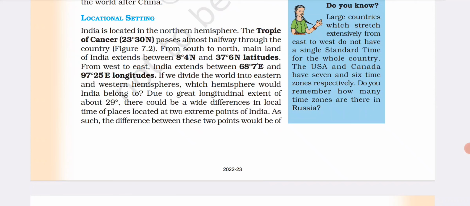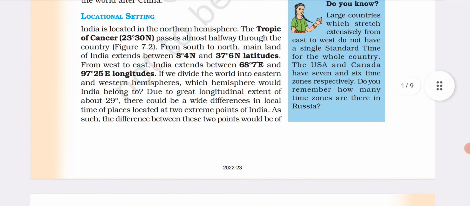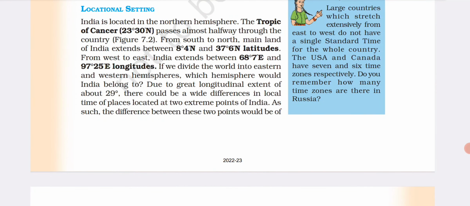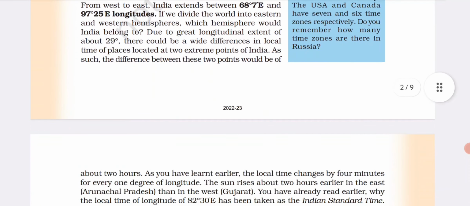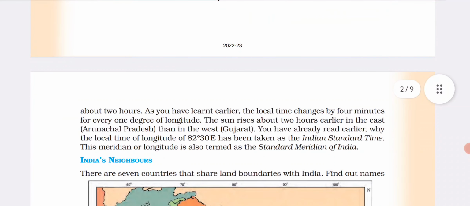If we divide the world into eastern and western hemisphere, which hemisphere would India belong to? Due to the great longitudinal extent of about 29 degrees, there would be a wide difference in local time of places located at the two extreme points of India. As such, the difference between these points would be about 2 hours.